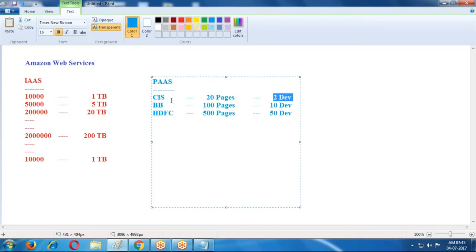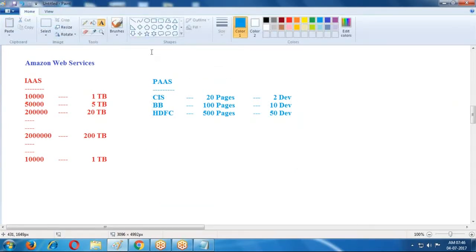If Capital Info Solution is developing one project, and in the meanwhile they get 2 more projects requiring 8 to 9 developers, then they change the licenses. Instead of 2 developers, they purchase 10 or 11 developer licenses. If the projects are completed or there are no projects, they stop the licenses. If projects are there, they continue the licenses. There is no wastage here. Based on the requirement, they go for the number of licenses.